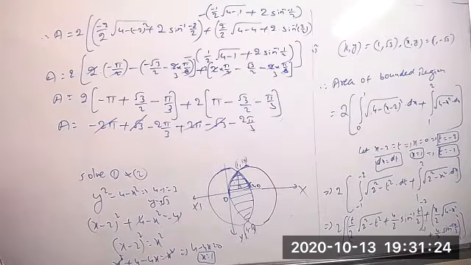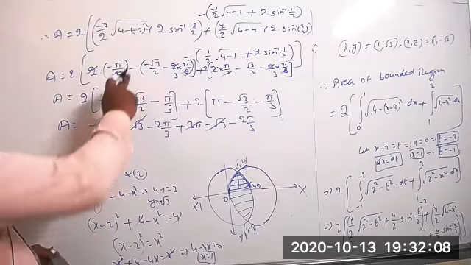You can write this one, the last step. And minus into minus, also here minus into minus plus.